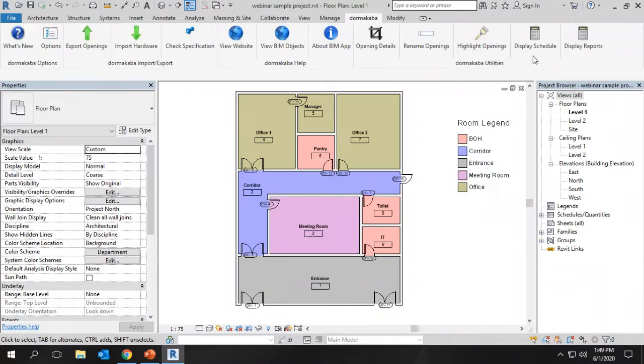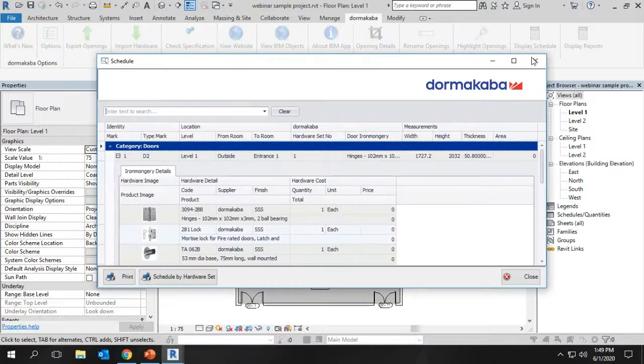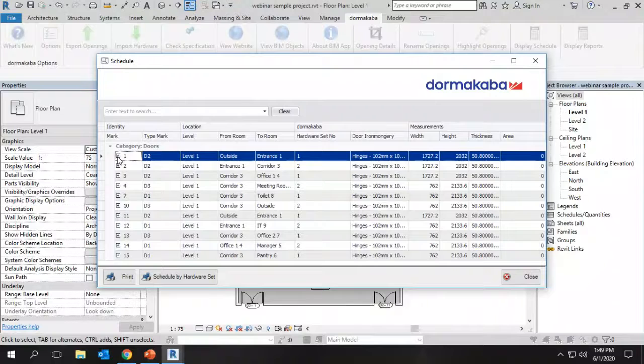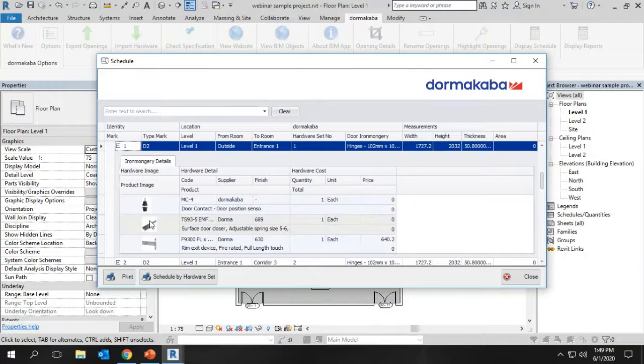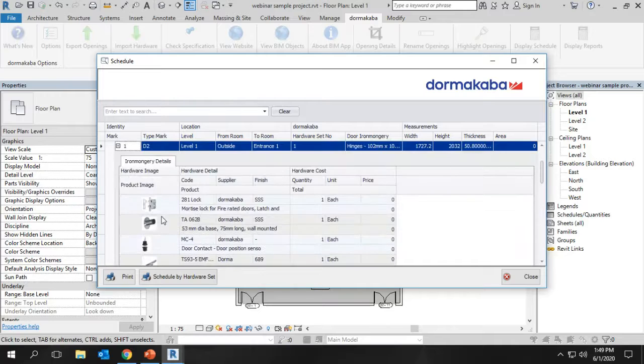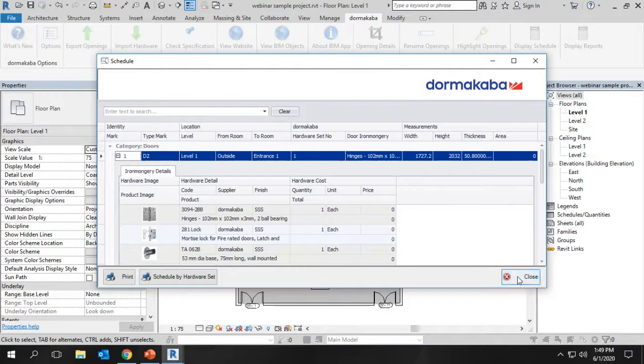Here we have the option to display schedule. Once we select the door, we can see all the specified information with the product images and all the product details, hardware details, supplier, manufacturer, and the finish detail and quantity. We can see all the details within the Revit environment.